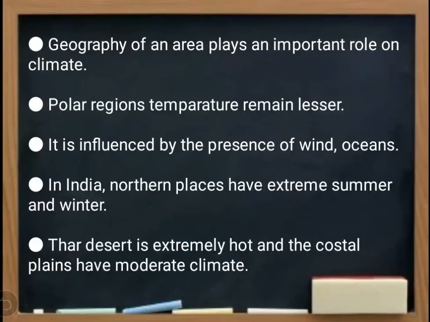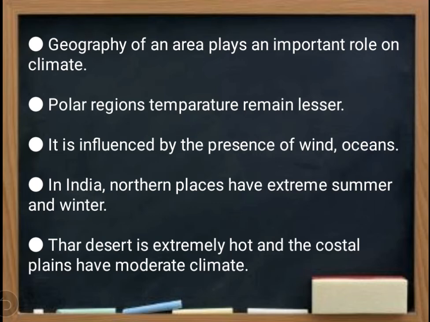So these are the factors that actually cause the climate of any area. First thing, the geography of an area plays an important role in climate. Polar regions' temperature remains lower. Okay, it is influenced by the presence of wind and ocean. That means climate depends on the geographical area, and it depends on the wind and the oceans.